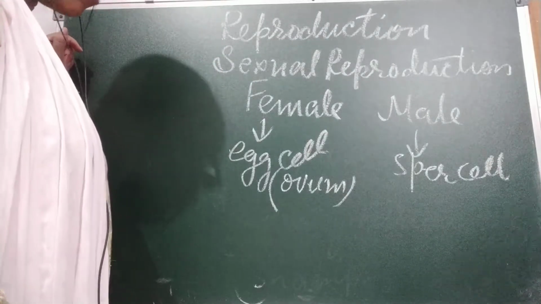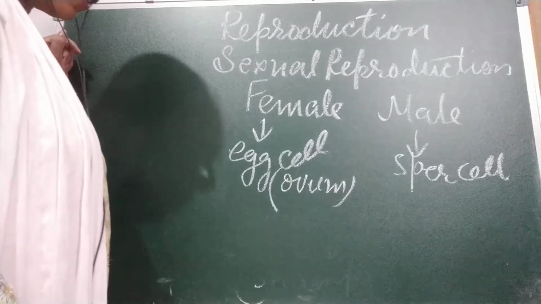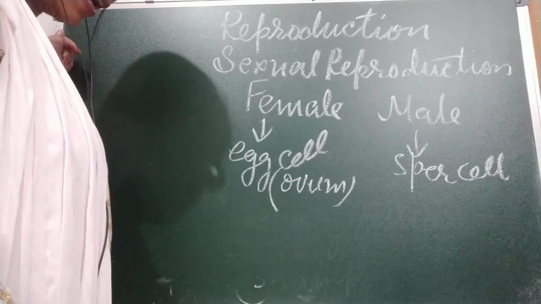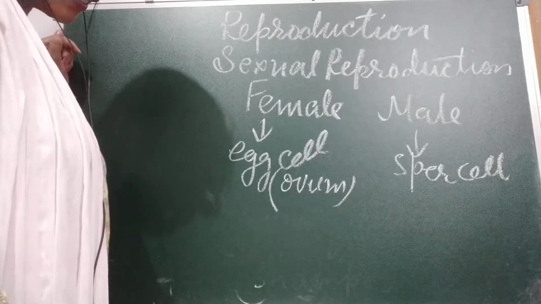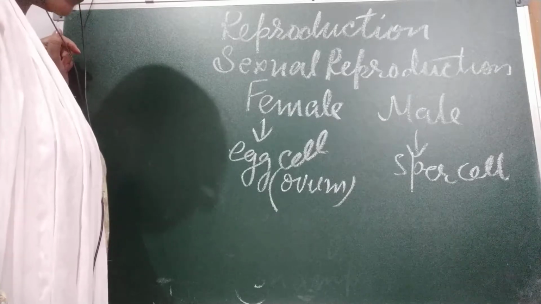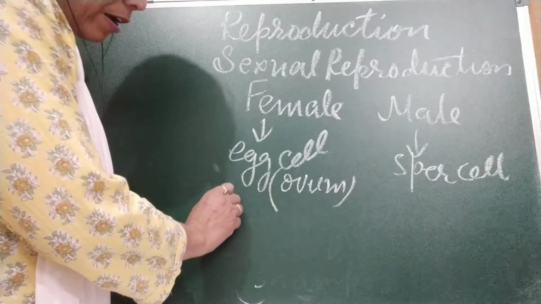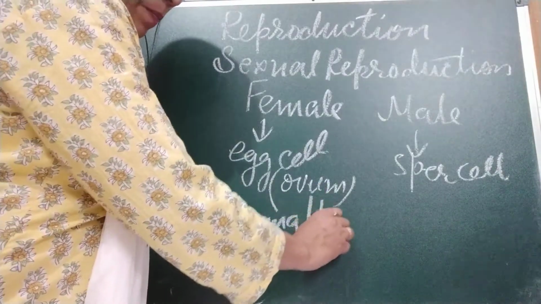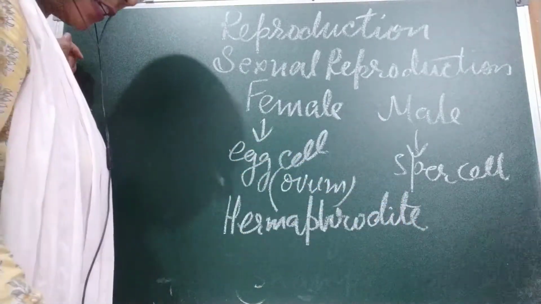One more thing I would like to tell you children, in some organisms like earthworm and leeches, both male and female reproductive organs are present in the same individual. Organisms in which both male and female gametes are present, we call them hermaphrodites. What is the meaning of hermaphrodite? The organism in which both male and female gametes are present.